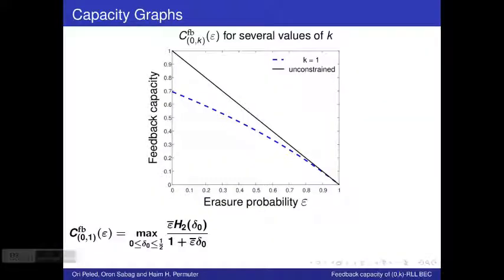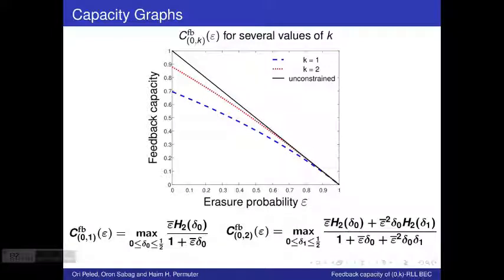Let's consider a few graphs of the capacity as a function of epsilon for several values of k. First of all, the black solid line is the unconstrained capacity, which is of course 1 minus epsilon for the binary erasure channel. The blue dashed line is the capacity we get for k equals 1. The capacity expression itself is on the bottom left corner. The red dotted line is the capacity for the case of k equals 2, and the purple line is the capacity for k equals 3.